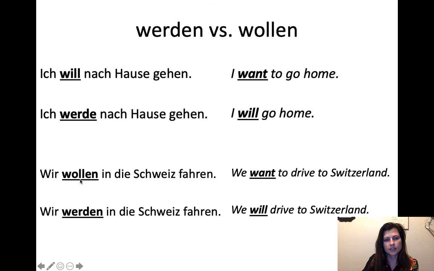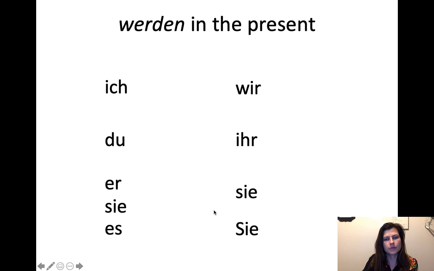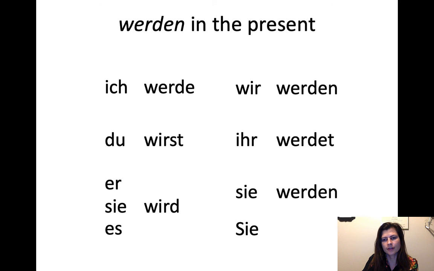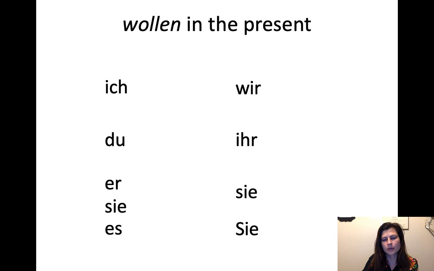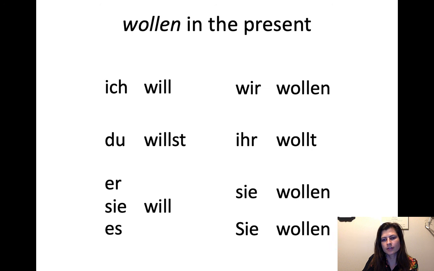So we will. This one isn't as tricky because wollen doesn't look exactly like will. It's just its own verb. It means to want, right? Werden is, of course, going to turn into will in English because this is the future. Wir werden in die Schweiz fahren. So we can always make sure that we remember how to conjugate werden. Ich werde, du wirst, er, sie, es wird, wir werden, ihr werdet, sie werden. And then wollen, good to drill these many times till you can't mess them up. Ich will, du willst, er, sie, es will, wir wollen, ihr wollt, sie wollen.